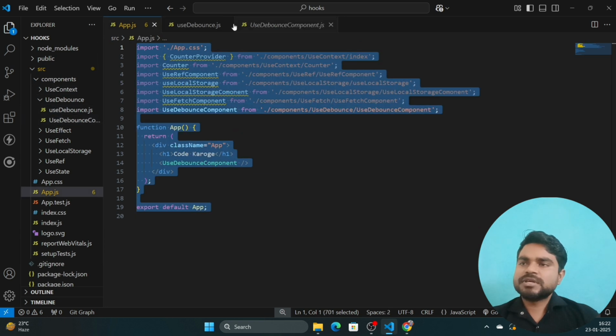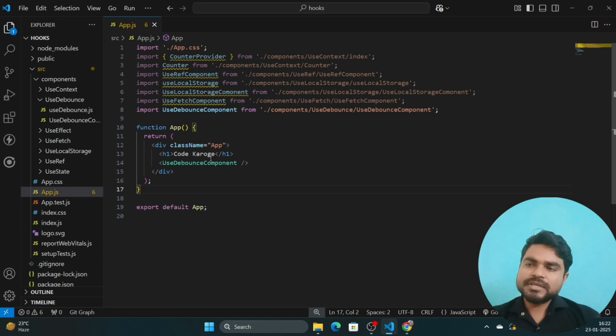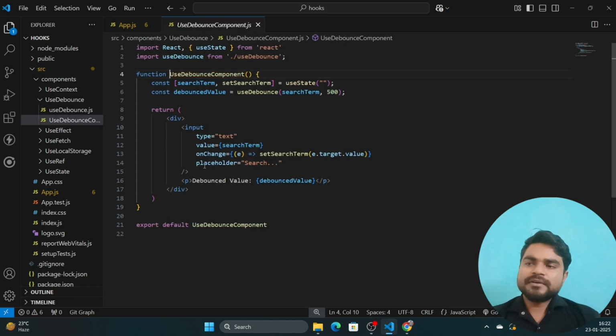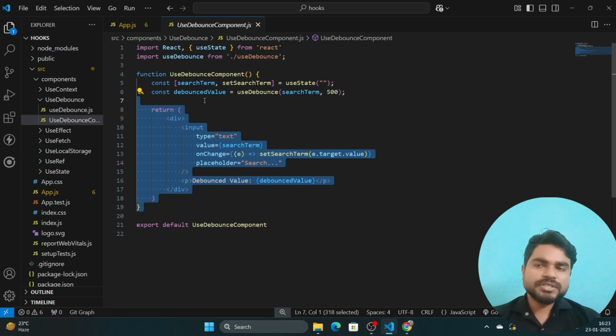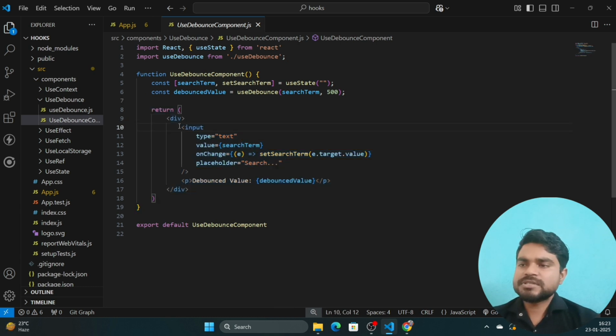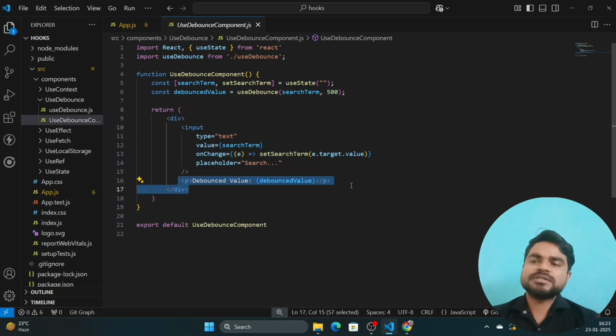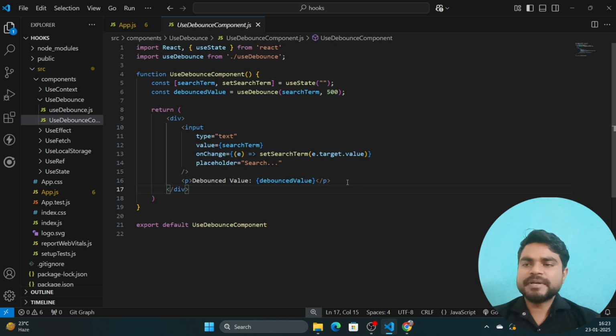So this is the app.js. Inside this I call the use debounce component, and this will render on the screen, okay. The input tag is here, and after that the p tag where the input value will take some time, and then come and print here, okay.